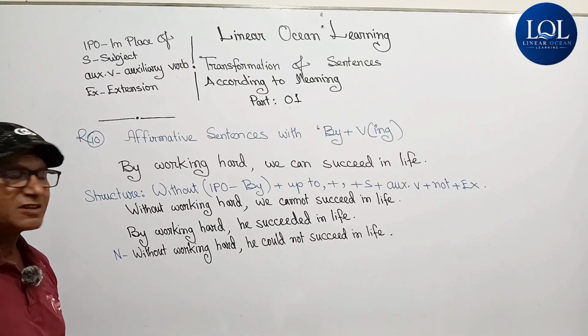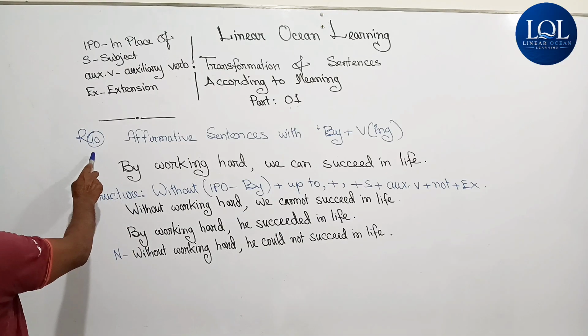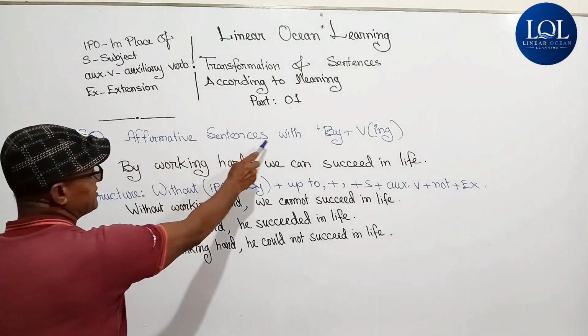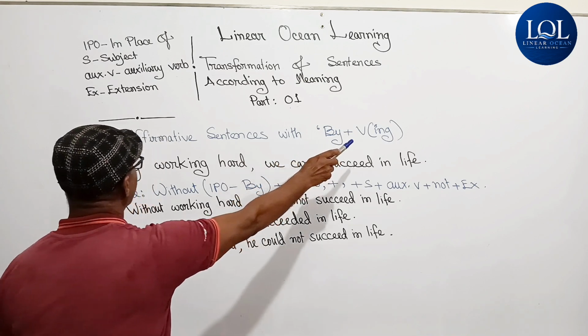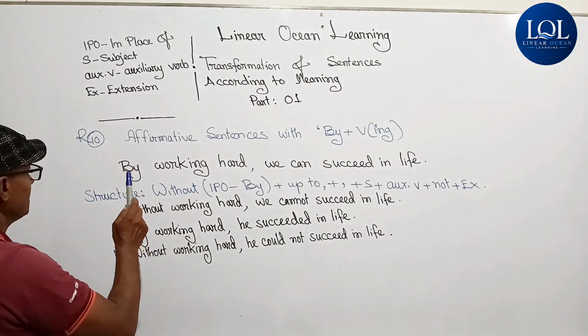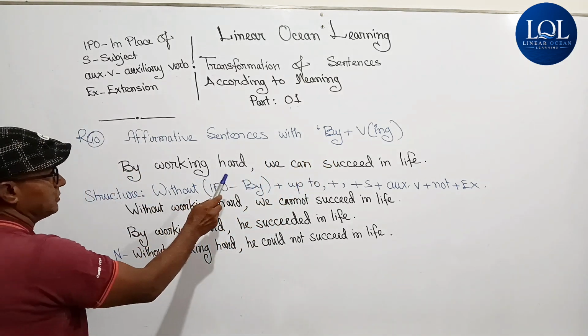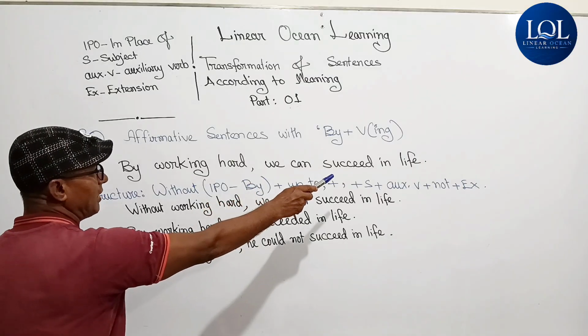Now let's get started with rule number 10. Affirmative sentences with by plus verb-ing. By working hard, we can succeed in life.